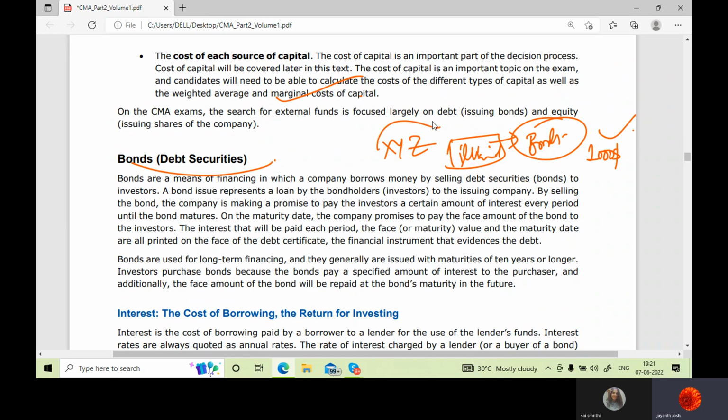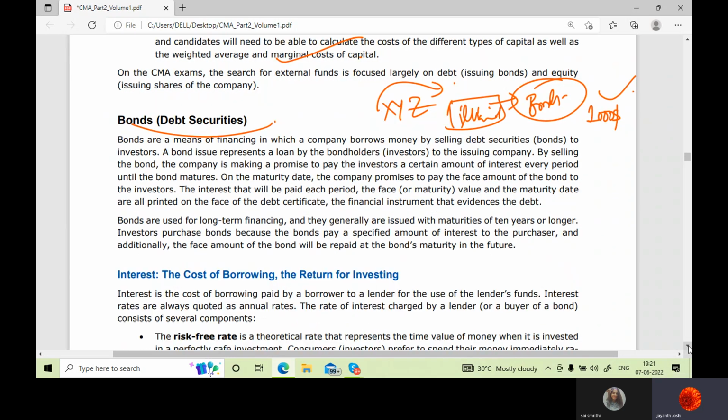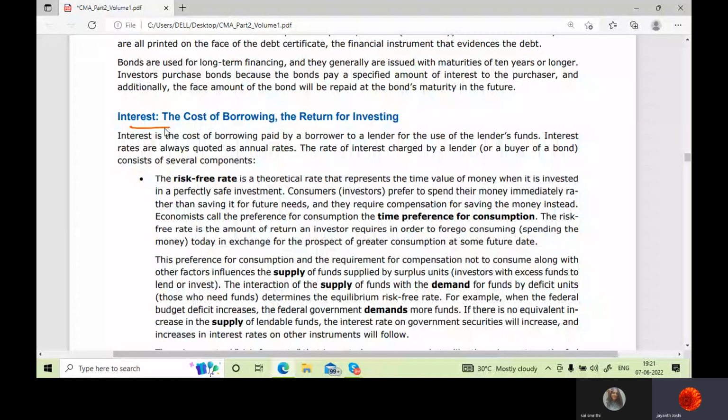Why does a company go for issuance of bonds? Because the collateral is their assets here, and banks may be charging higher interest to the company, so then they would prefer to issue bonds to the public. Interest is the cost of borrowing, and the return for investing.